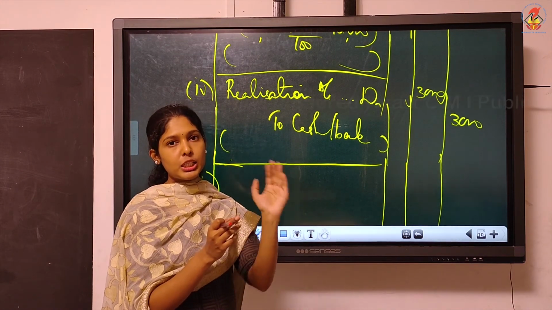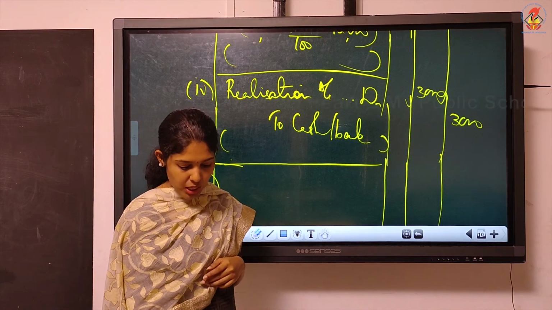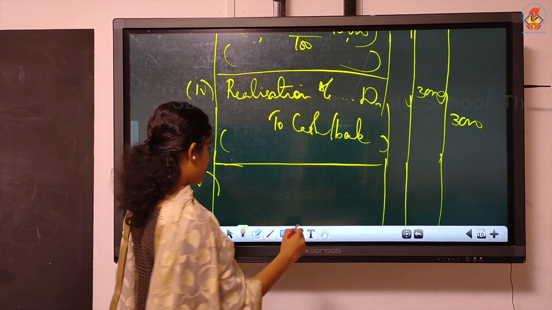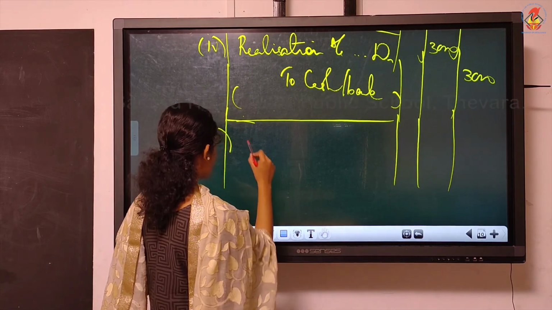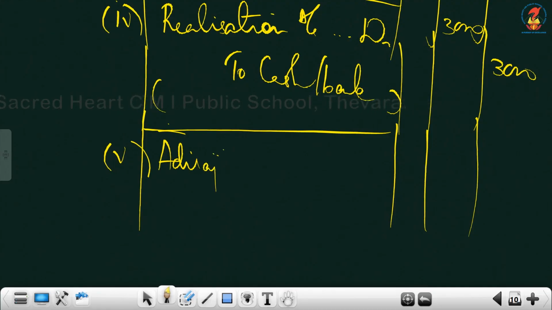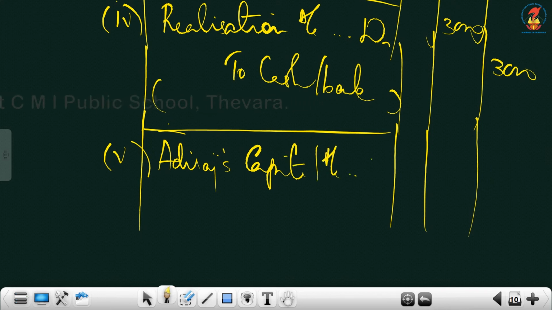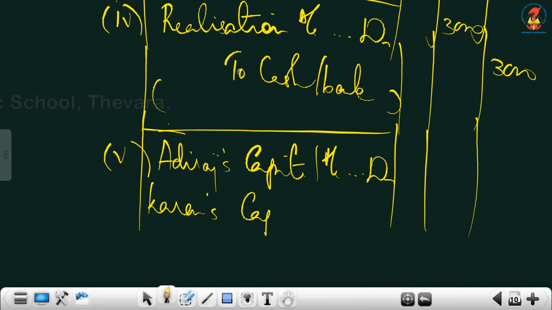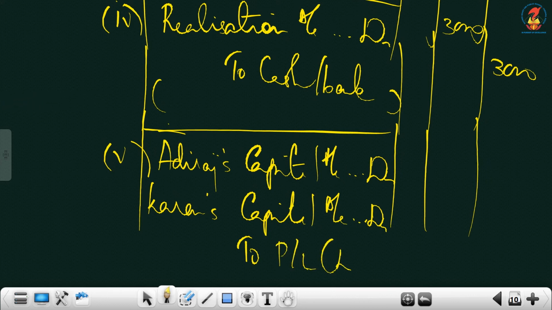Partners' capital debtor to P and L. Who are the partners here? Adhiraj and Karan. So P and L has the same treatment like your previous chapter. You write the entry as Adhiraj's capital account debtor, Karan's capital account debtor to P and L, that is the debit balance. And you have to divide it in the old ratio.